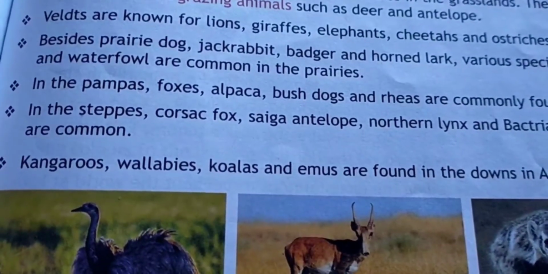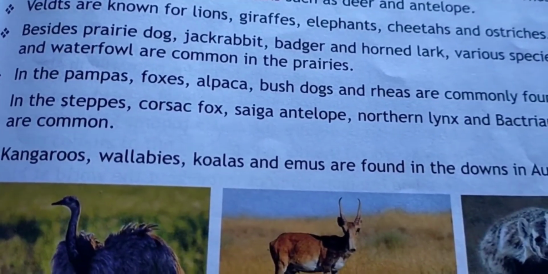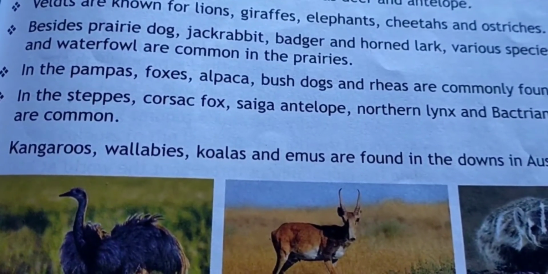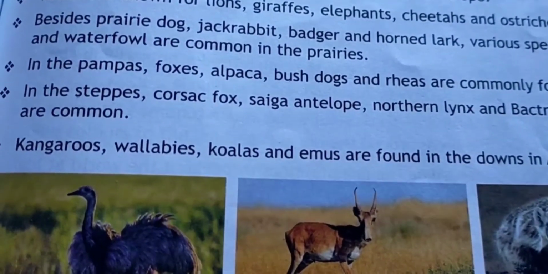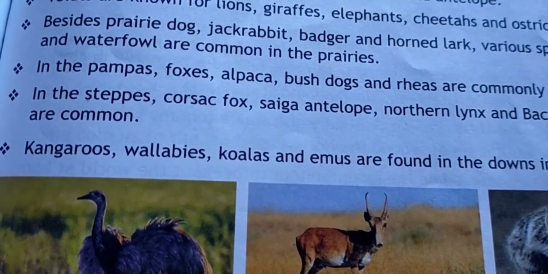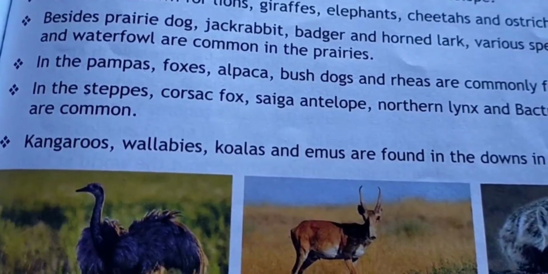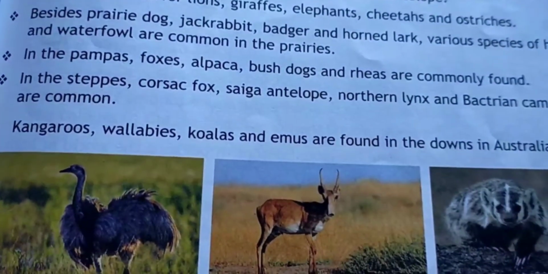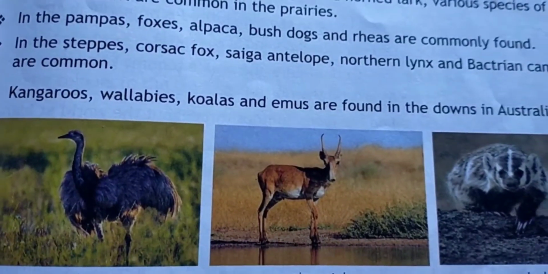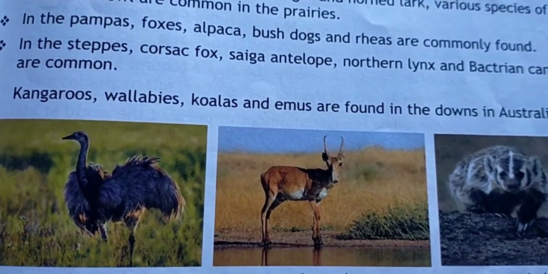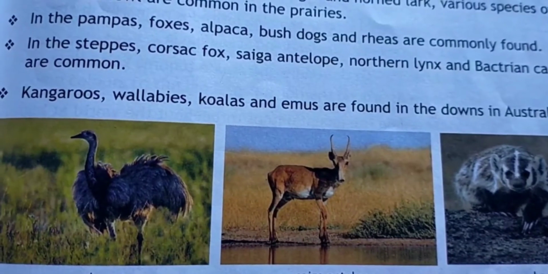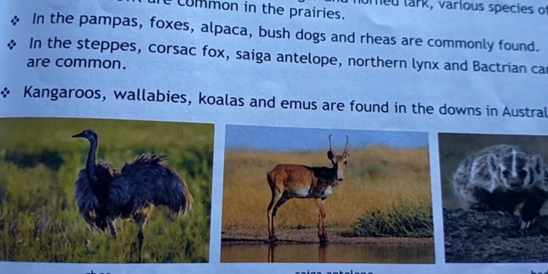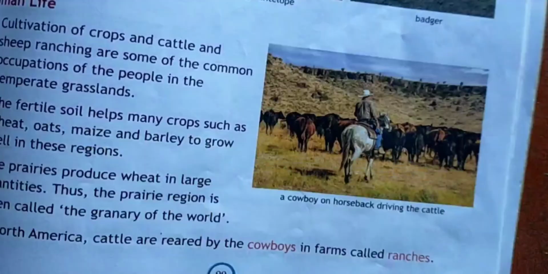And in the pampas there are many animals like foxes, alpaca, bush ducks and rheas. In the steppes the Cossack fox, saiga antelope, northern lynx and Bactrian camels are common. And you can find kangaroos, wallabies, koalas and emus in the downs in Australia.